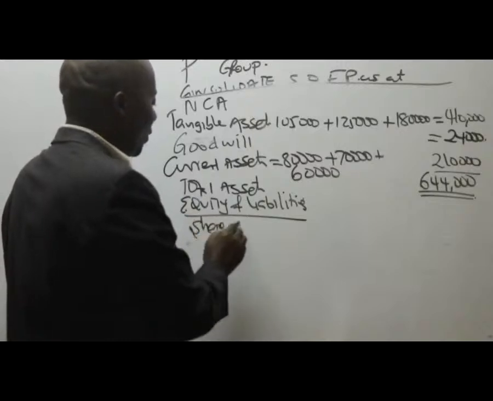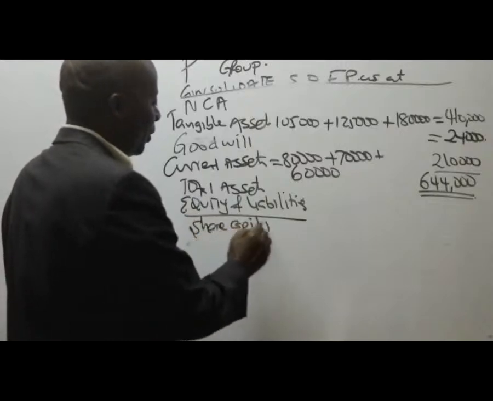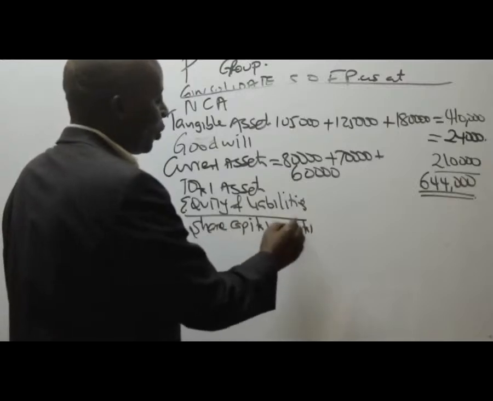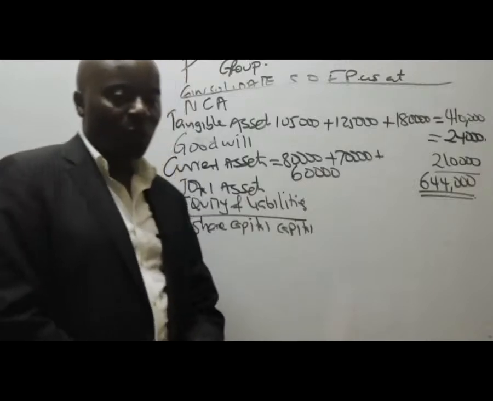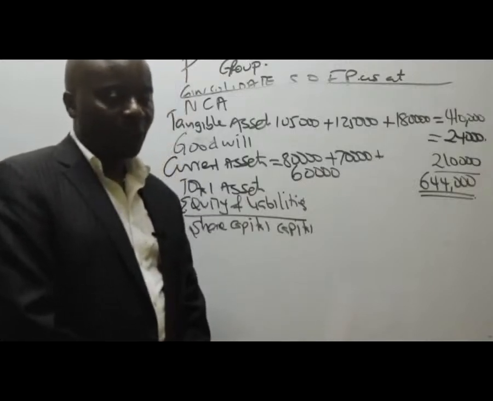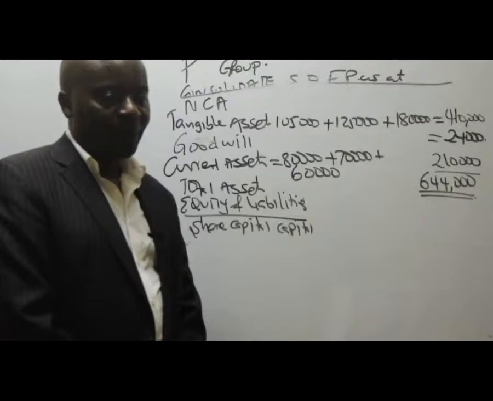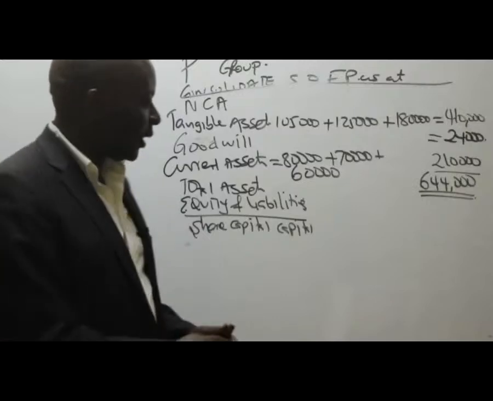The first thing we're going to do is to take the share capital. Who can remind us the concept of share capital in the consolidated statement of financial position? Parent only. Thank you very much.